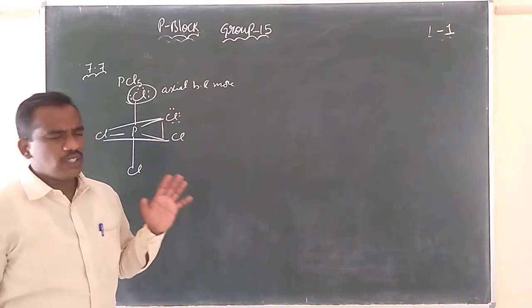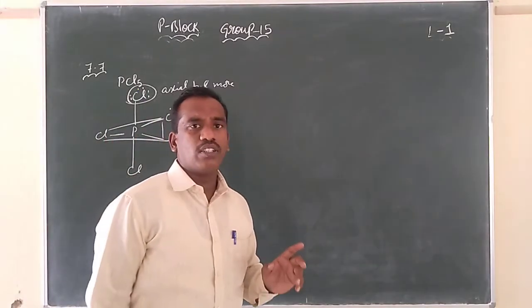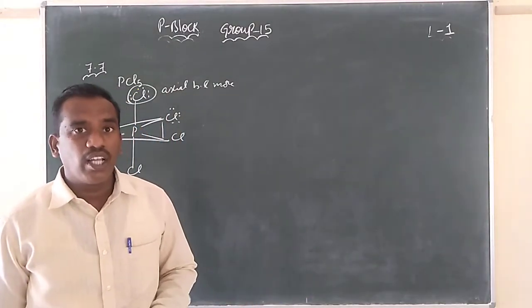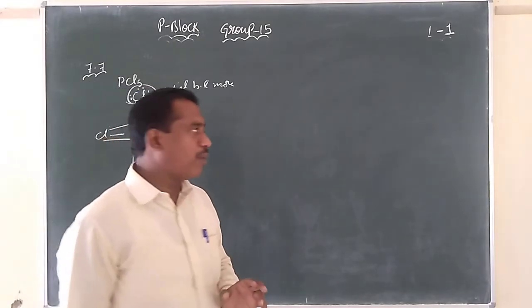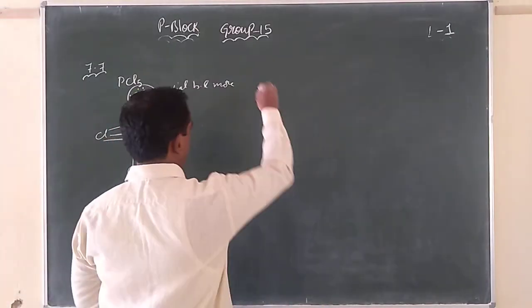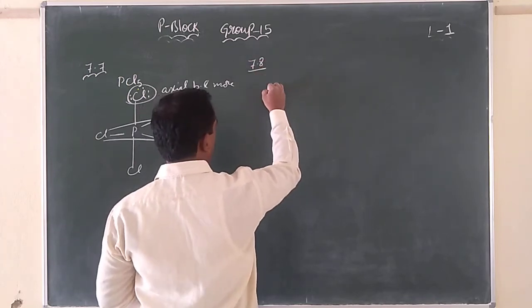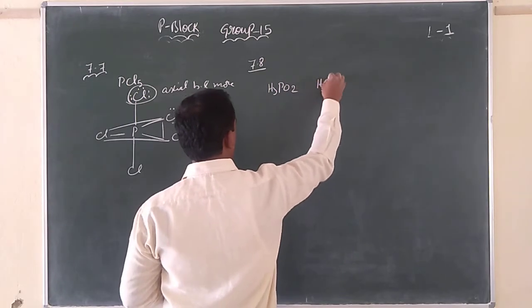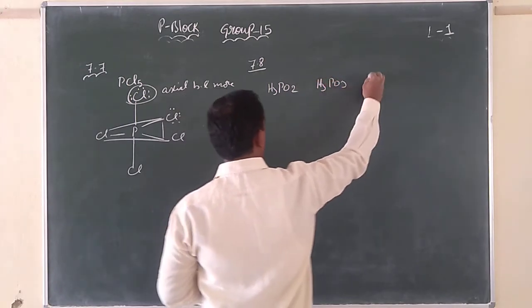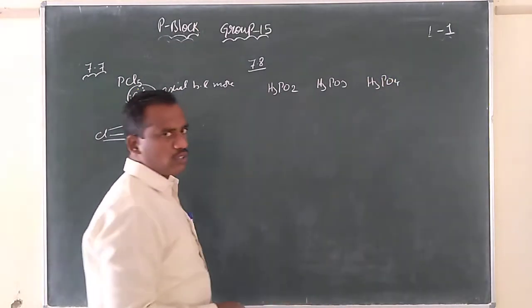Next, the most important topic is the oxo acids of phosphorus, topic number 7.8. In these oxo acids of phosphorus, we have H3PO2, H3PO3, H3PO4, and so on.